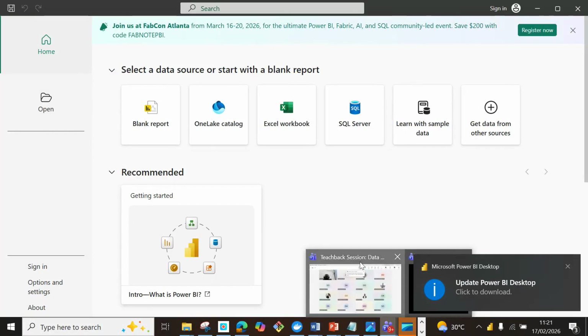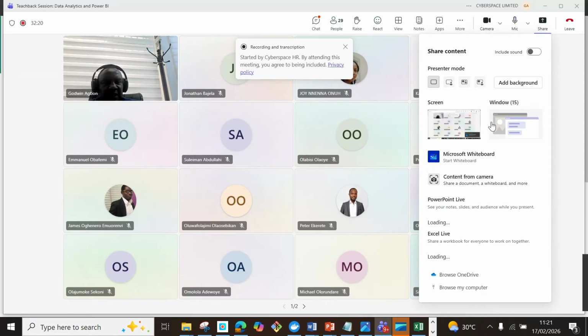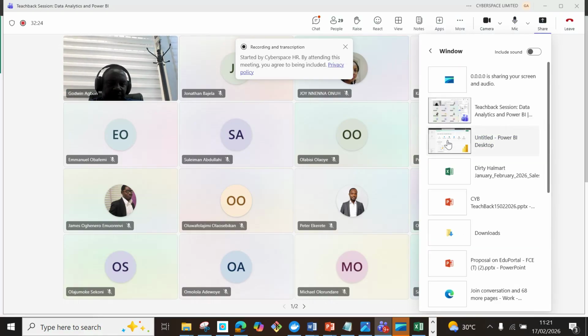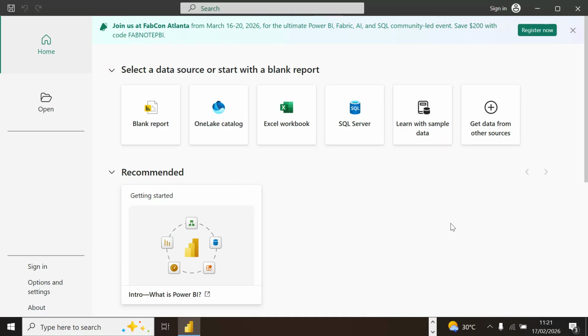Okay. All right. I'm trying to share the environment again. It's my Power BI. Please confirm if you can see this screen too. This is my Power BI environment, and I'm going by blank report. Can you see, please?